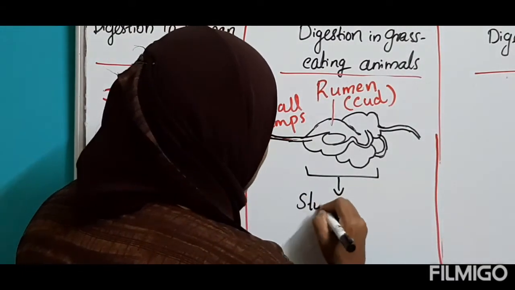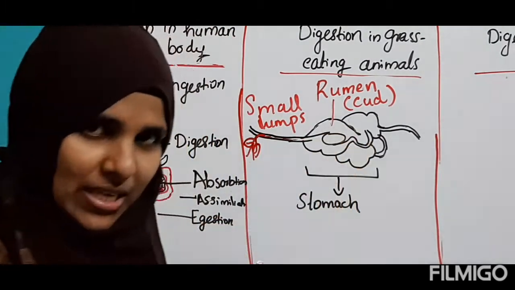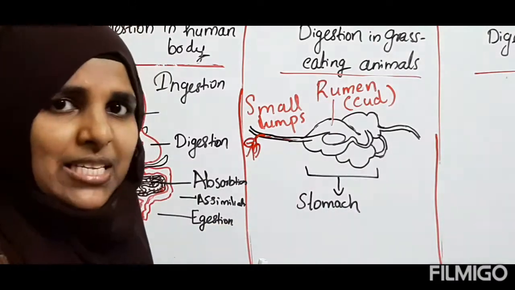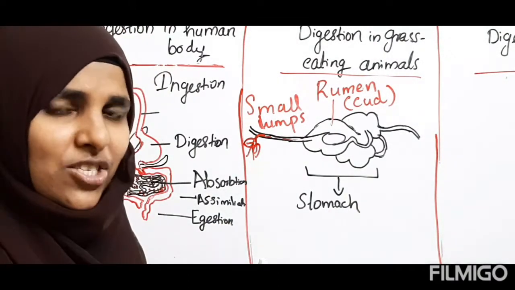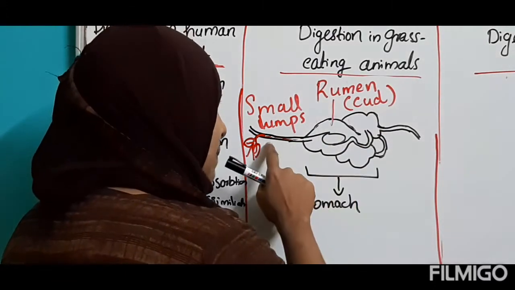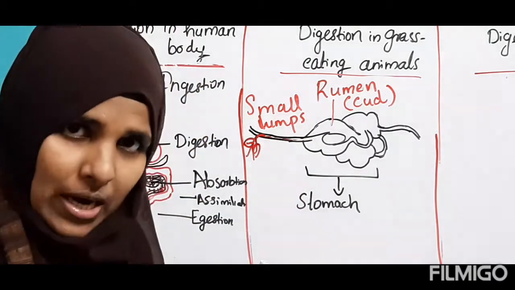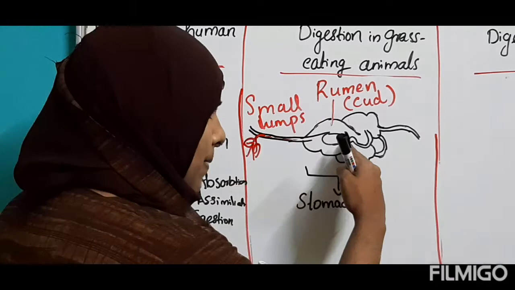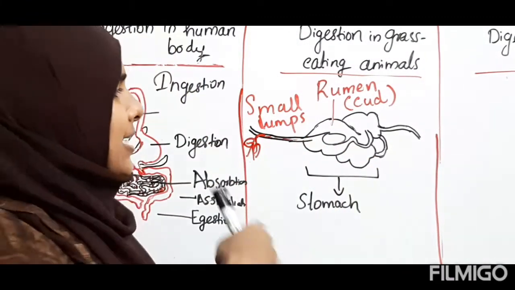Inside the stomach of grass eating animals there is a rumen present, and inside the rumen there are bacteria which help for digestion, and that partially digested food we call cud. Again this cud is returned back to the mouth of this grass eating animal in the form of a small lump, and again it goes to the stomach, then small intestine, then large intestine, then it is ejected.